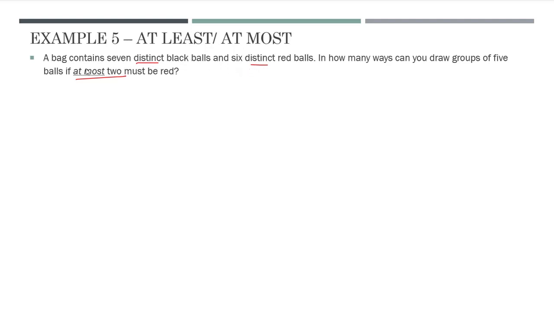So with the "at most", we have some different possibilities here. We could have 0 red balls. We could have 1 red, or we could have 2 red. So what do we have? 6 red balls to start. So we're going to be choosing from that 6. So if there is 0 red ones drawn, it's going to be just 6 choose 0. If there's 1 drawn, it's 6 choose 1. And if 2 are drawn, it's going to be 6 choose 2. So that deals with all of the red balls.